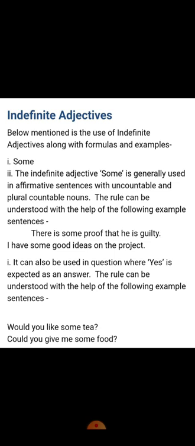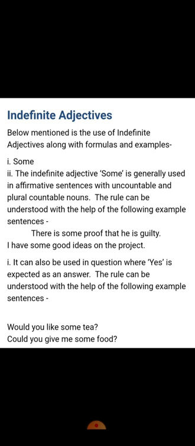So, now here we'll study about quantifiers, which are also known as indefinite adjectives. Let's study the first type, that is some. Some is used in affirmative or positive sentences with uncountable and plural countable nouns.